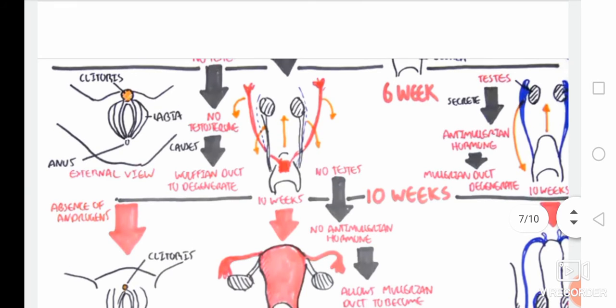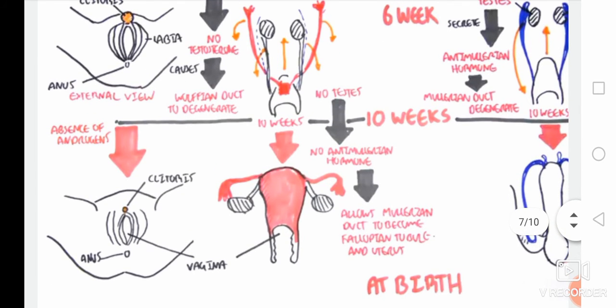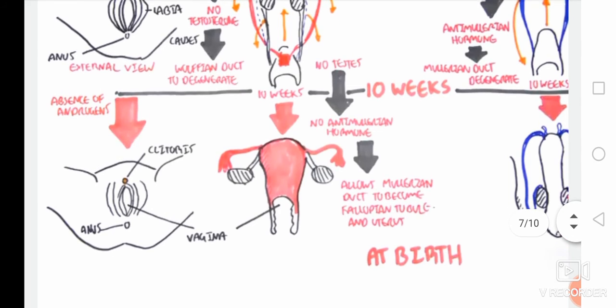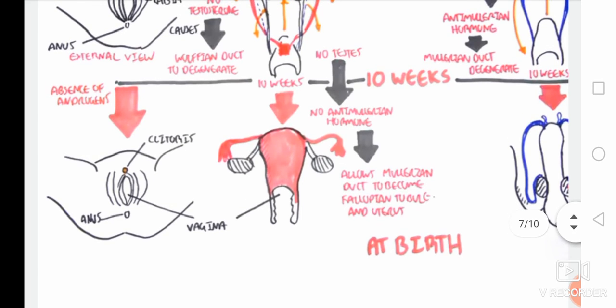Here the labia, anus, and clitoris are formed, and the cloaca converts into vagina and anus, because in the absence of androgen hormone it forms female sex organs. And see, whenever there is no anti-Mullerian hormone, the Mullerian duct becomes the fallopian tube and uterus.